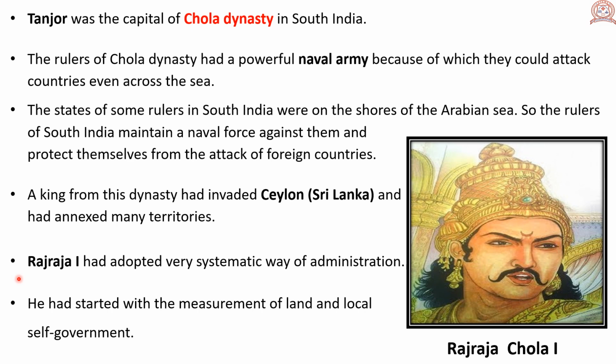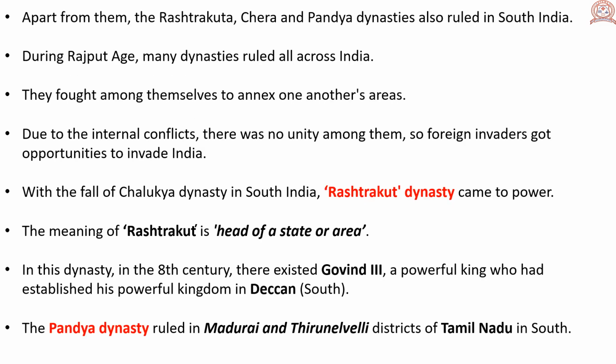Rajaraja I had adopted a very systematic way of administration. He had started with the measurement of land and the local self-government. Local self-government means governing in the local areas. Apart from them, the Rashtrakuta, Chera and Pandya dynasties also ruled in South India.